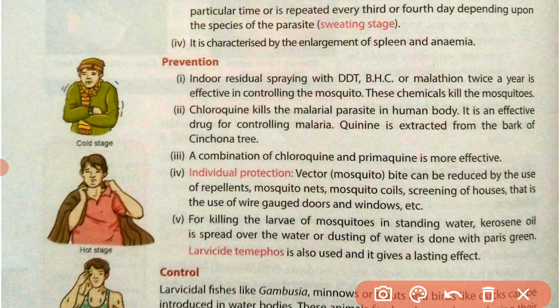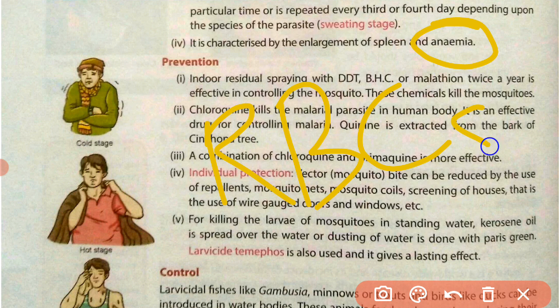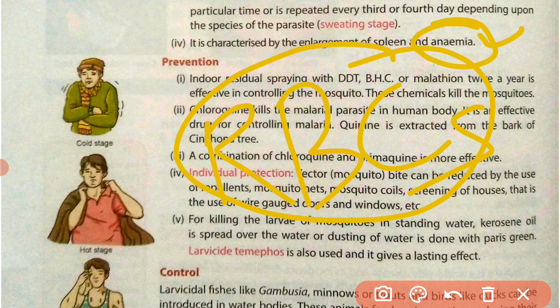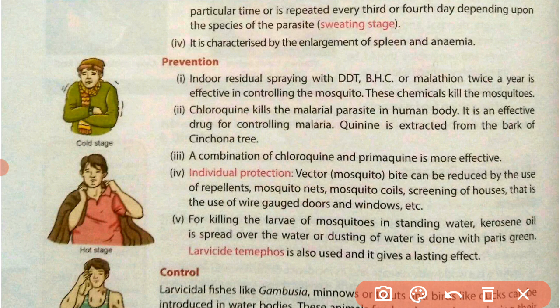Now another symptom included in malaria is anemia. Because the malaria parasite infects the RBCs, it kills the RBCs, and due to the reduction in the number of RBCs in the body, the people suffer with anemia and the spleen gets enlarged.